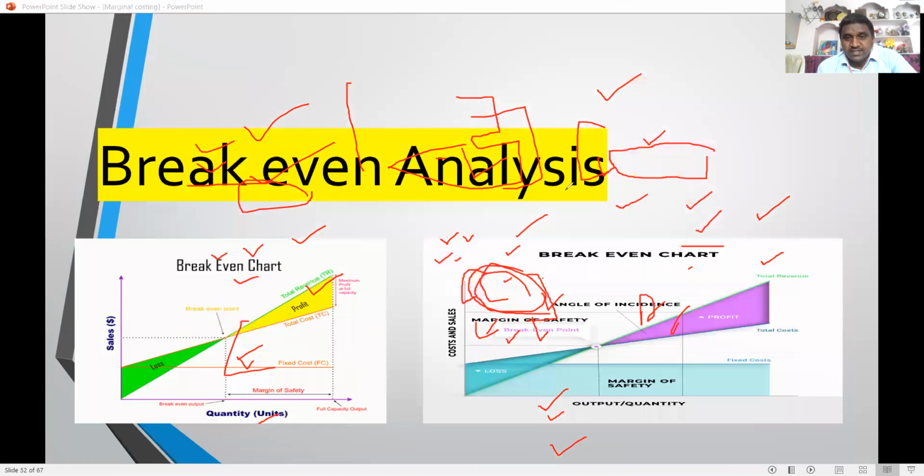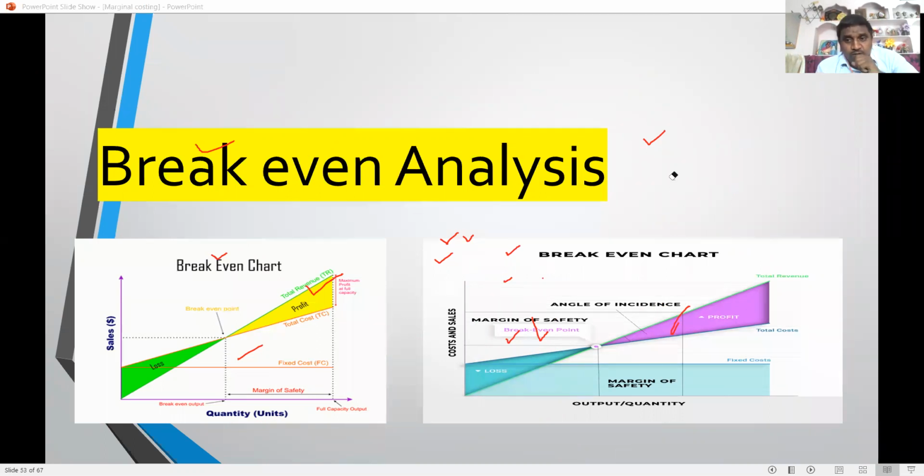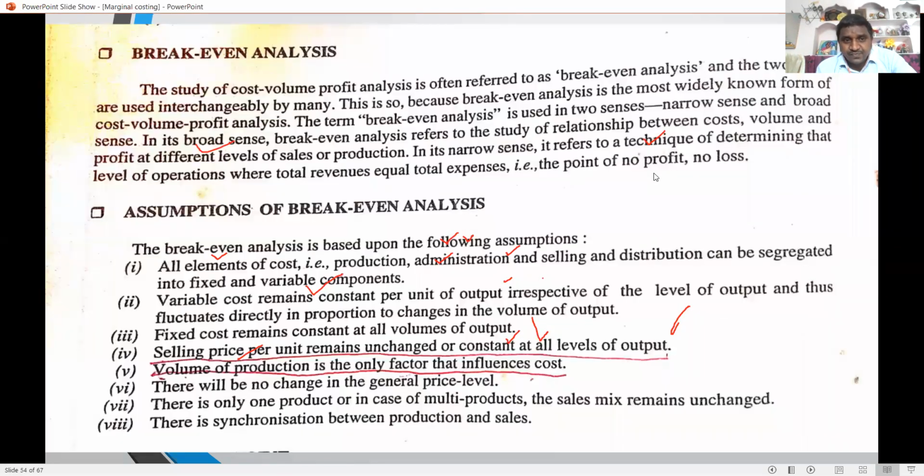Okay, next one, break-even analysis. Break-even analysis is nothing but CVP analysis, cost volume profit analysis. Break-even analysis is also a CVP analysis. Cost volume profit analysis is often regarded as break-even analysis, also called BEP analysis.